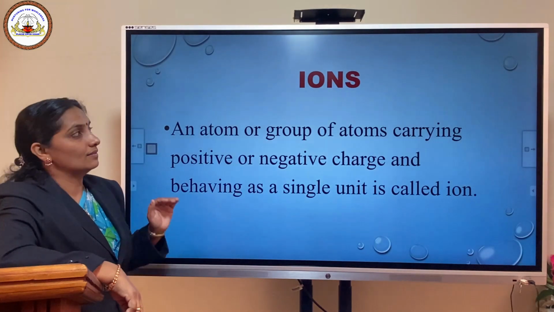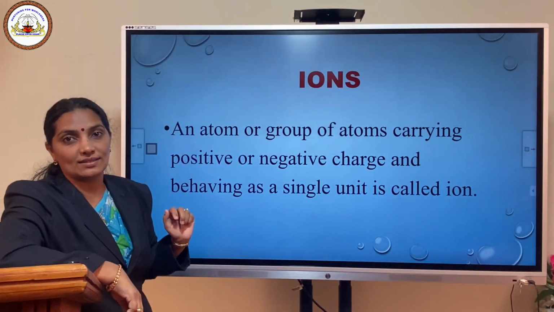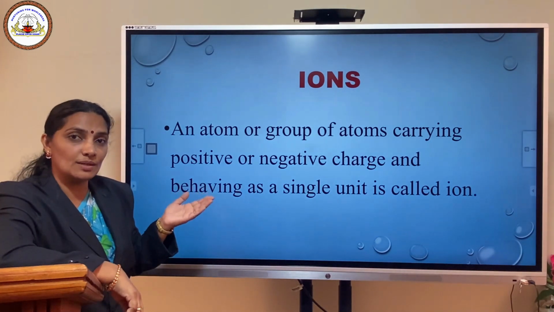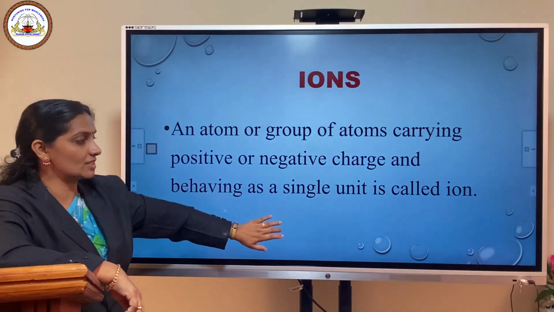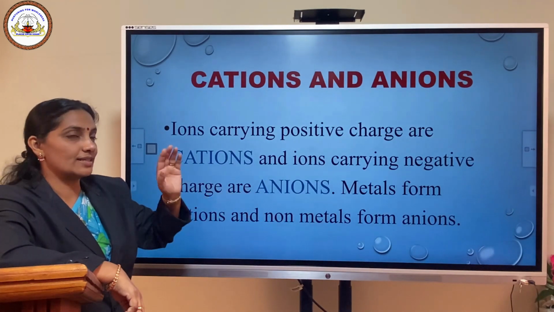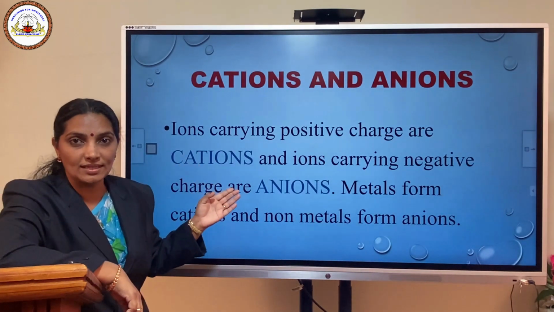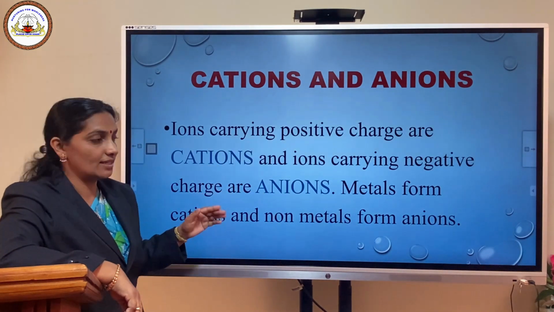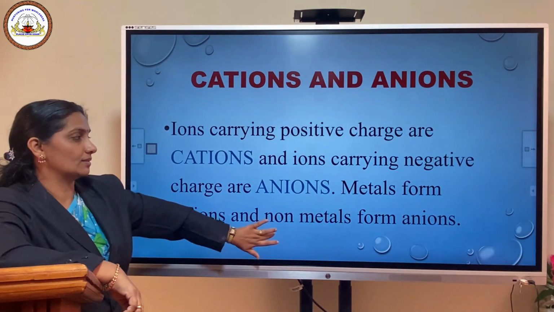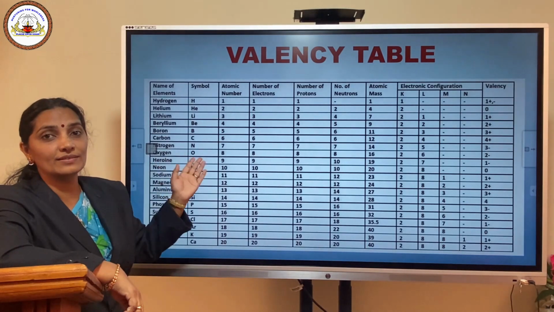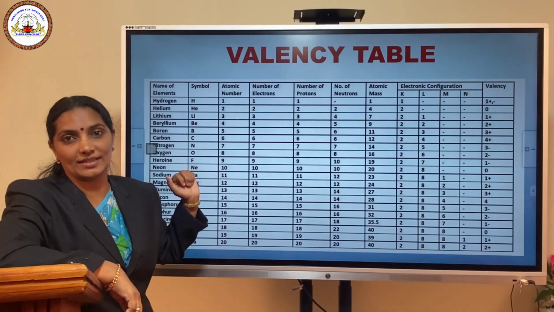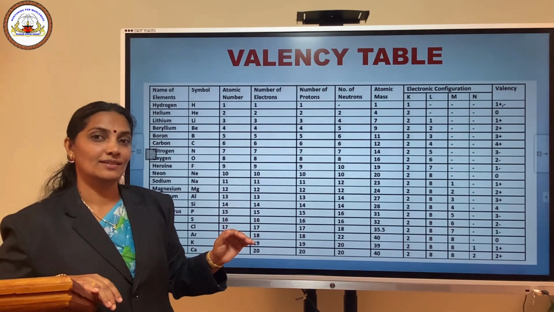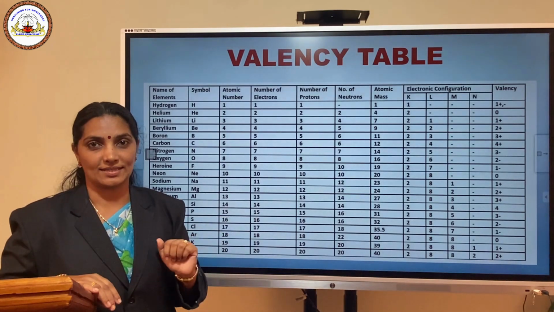Then we discussed ions. Ions are atoms or group of atoms having either a positive charge or a negative charge. If an atom carries a positive charge, it is called a cation, and if an atom has a negative charge, it is called an anion. Then we have the table of valency. So, by this we completed our lesson.